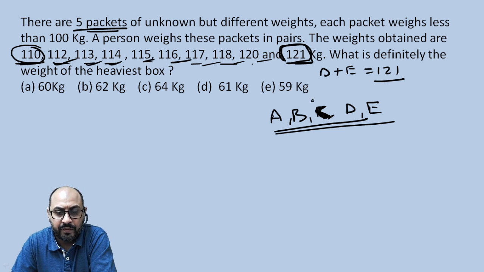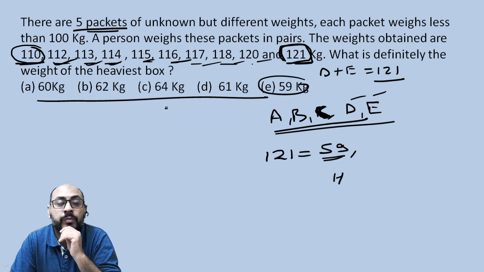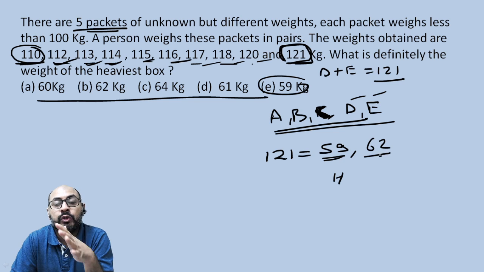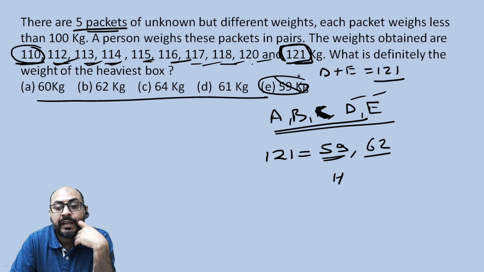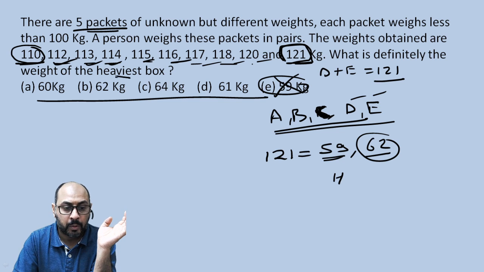So what options do we have? Let us try and eliminate the irrelevant options. If 121 is the sum of the two heaviest, and we assume 59 as the heaviest, because the question is asking us for the heaviest box, then the other box will have to be 62 kilos. Only then will we get a sum of 121. So 59 cannot be the heaviest. 62 can be the heaviest. Now this is an option over here.